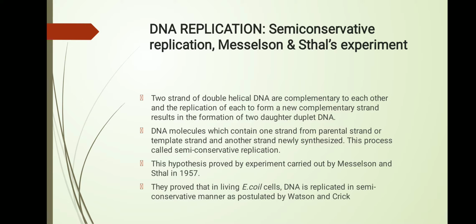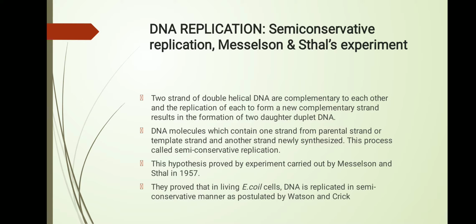Watson and Crick proposed the hypothesis of semi-conservative replication soon after the publication of their 1953 paper on the structure of DNA. The two strands of double helical DNA are complementary to each other, and the replication of each to form a new complementary strand results in the formation of two daughter duplex DNA.